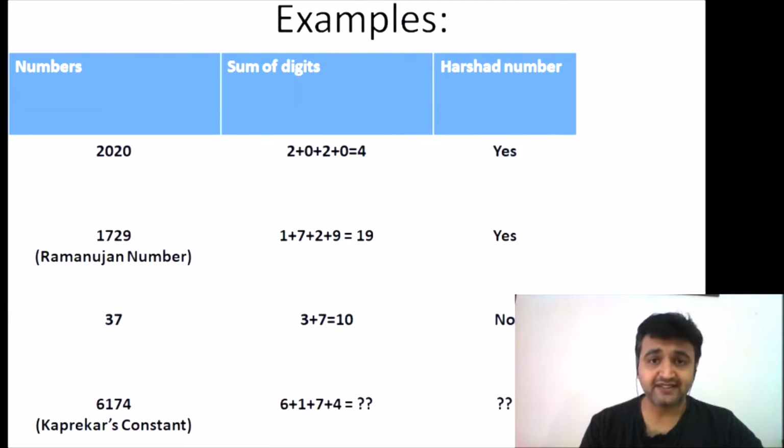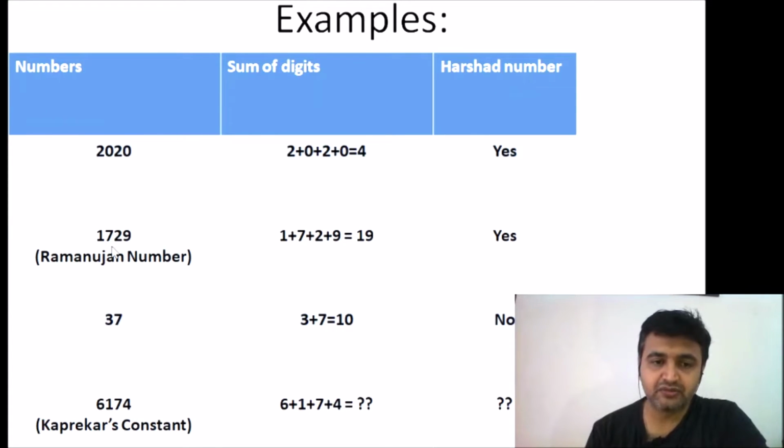Let me take some examples so that the concept becomes clear. If I take the number 2020, what is the sum of the digits? 2 plus 0 plus 2 plus 0, which is nothing but 4. Does 4 divide 2020? Yes, it does. The remainder is 0 when you divide 2020 by 4, so yes, it's a Harshad number. Is the Ramanujan number a Harshad number? Yes, because the sum is 19 and 19 divides 1729. If you don't trust me, you can definitely check with a calculator.